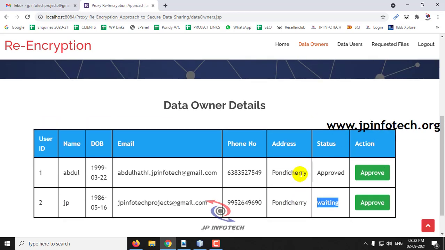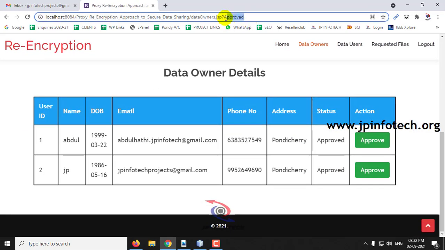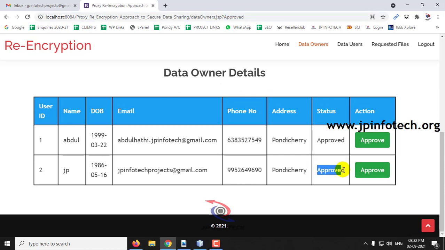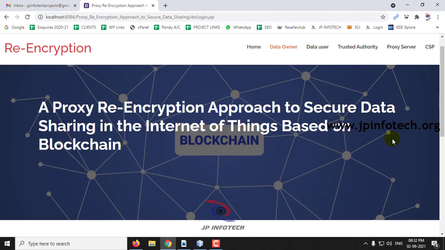So only if this entity gives an approval, the data owner can log in, or else they don't have the access of logging into the system. So now I have approved it, and here you can see it has been updated as approved. So now let me log out from this part, and now let me go to the data owner login part.